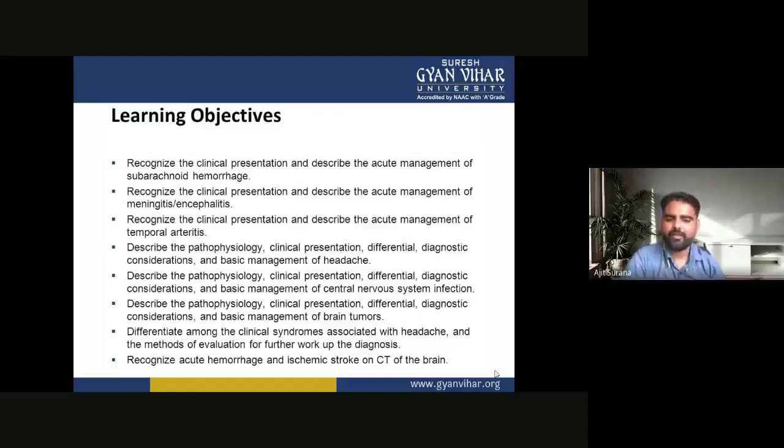and the methods of evaluation for further workup of the diagnosis of the headache, and recognize the acute hemorrhage and ischemic stroke on CT of the brain. So the student may recognize acute hemorrhage and ischemic stroke on the CT of the brain. So this is all about the learning objectives of clinical neurology, in which the student may understand different types of diseases.